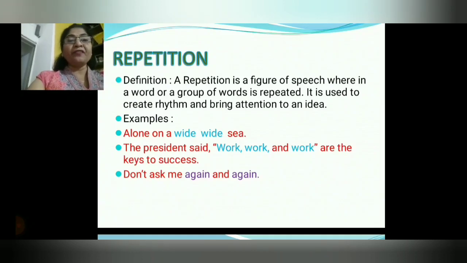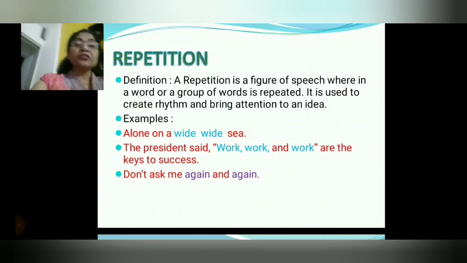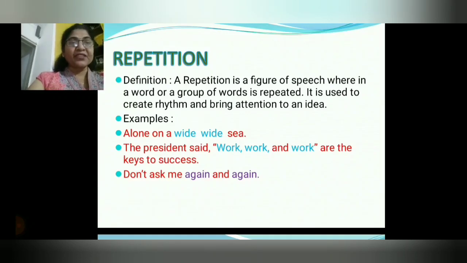Alone on a wide, wide sea. That means in the first example, the word wide is repeated. Okay. The president said work, work and work are the keys to success. So the word work is repeated thrice, and that's why it is repetition. Don't ask me again and again. So here again the word is repeated.